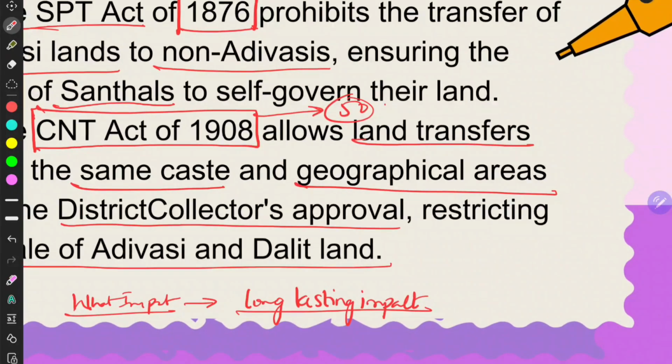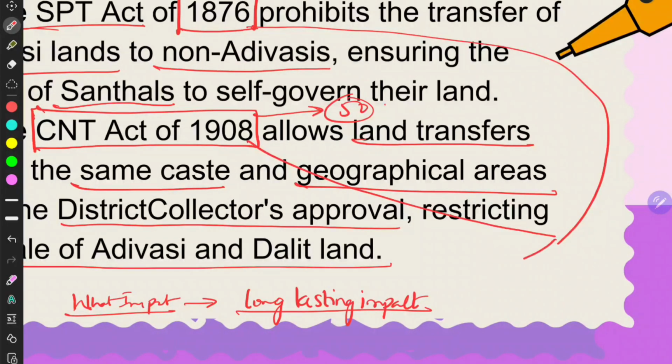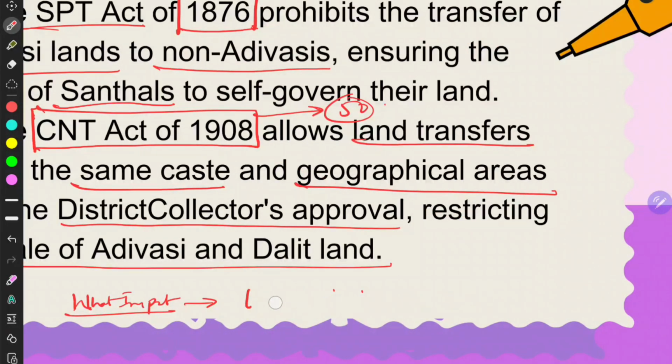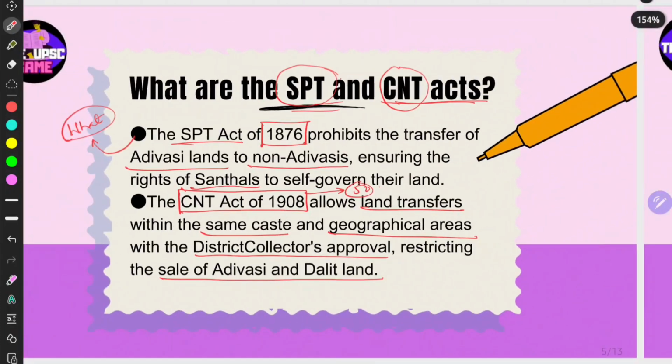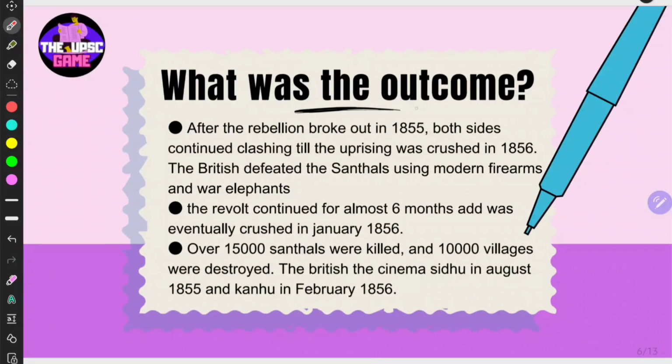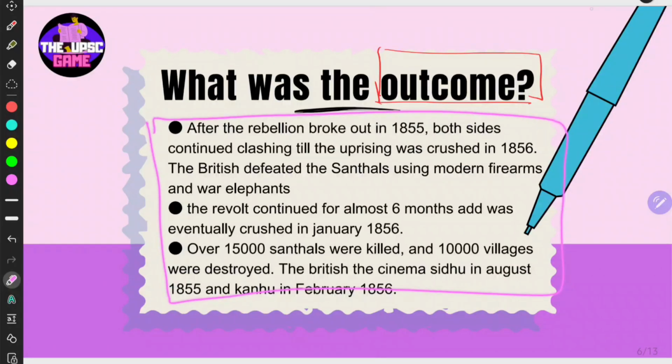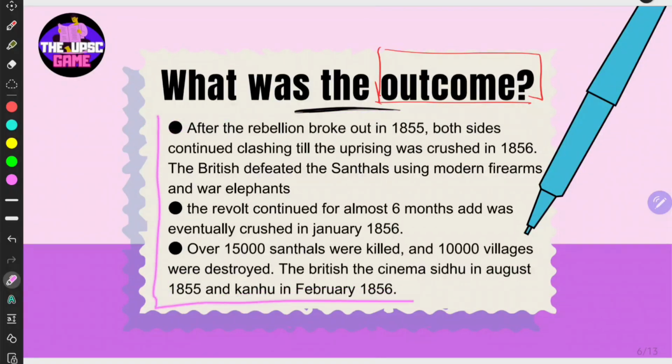That is, you can quote these two examples here, right? Then, what was the outcome? Well, this is the immediate outcome here. But you have to just read it and leave it, right? You can read and leave this slide. I just gave you because you have to know the facts about it, right?